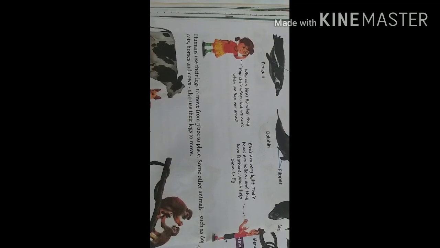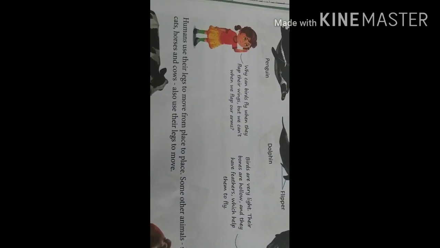Now why can birds fly when they flap their wings, but when we flap our arms we can't? Because birds are very light. The bones of birds are very light to fly, because air is filled inside the bones.